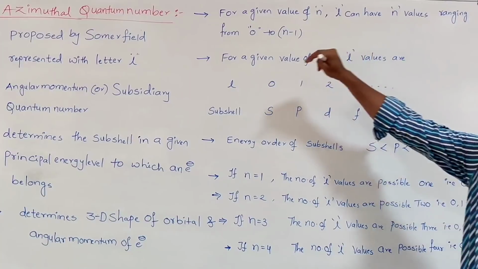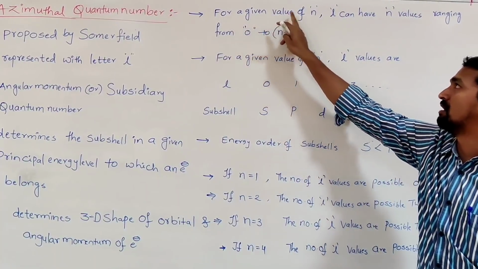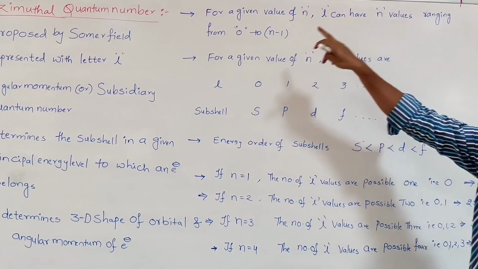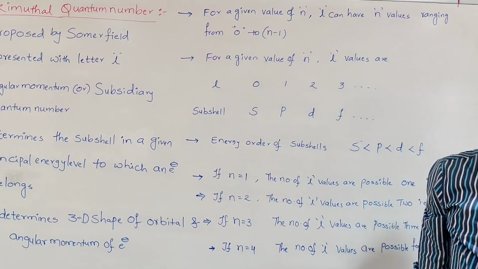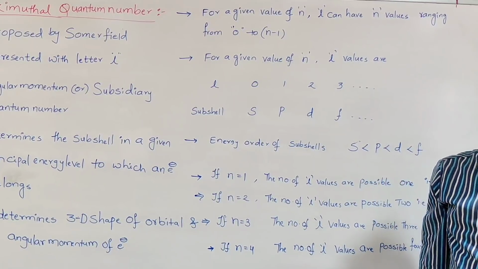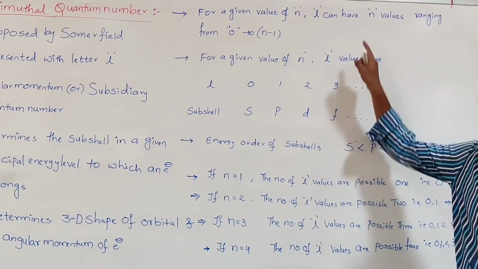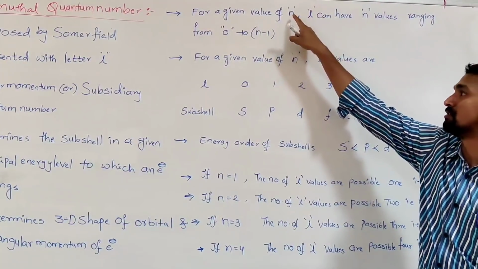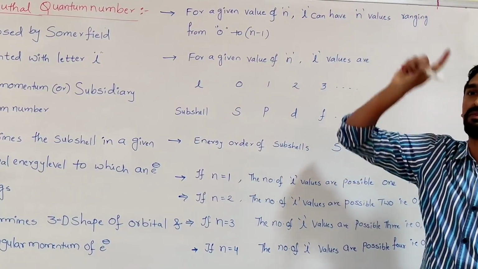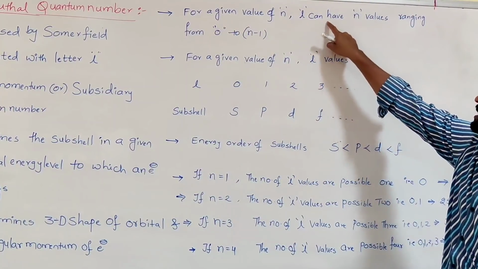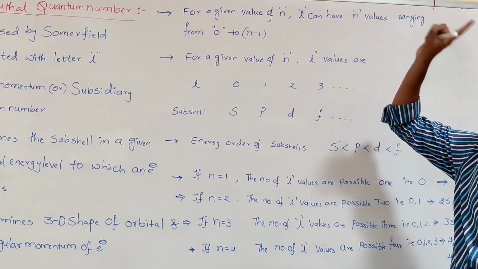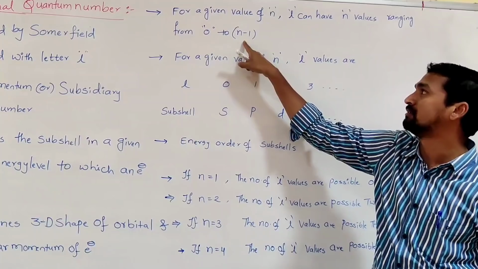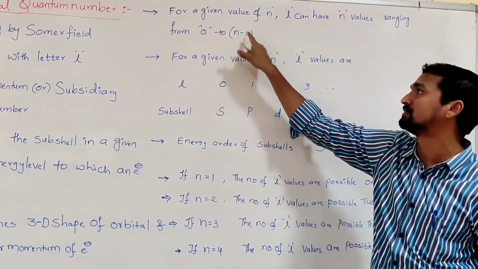For that one, there is a formula. For a given value of n, L can have n values, ranging from 0 to n minus 1. In each energy level, how many sub-levels are present depends upon the principal quantum number. Suppose n is equal to 1, how many sub-levels are present? L can have n values, that is 1. It starts from 0 up to n minus 1. If you substitute 1 minus 1, you get 0.